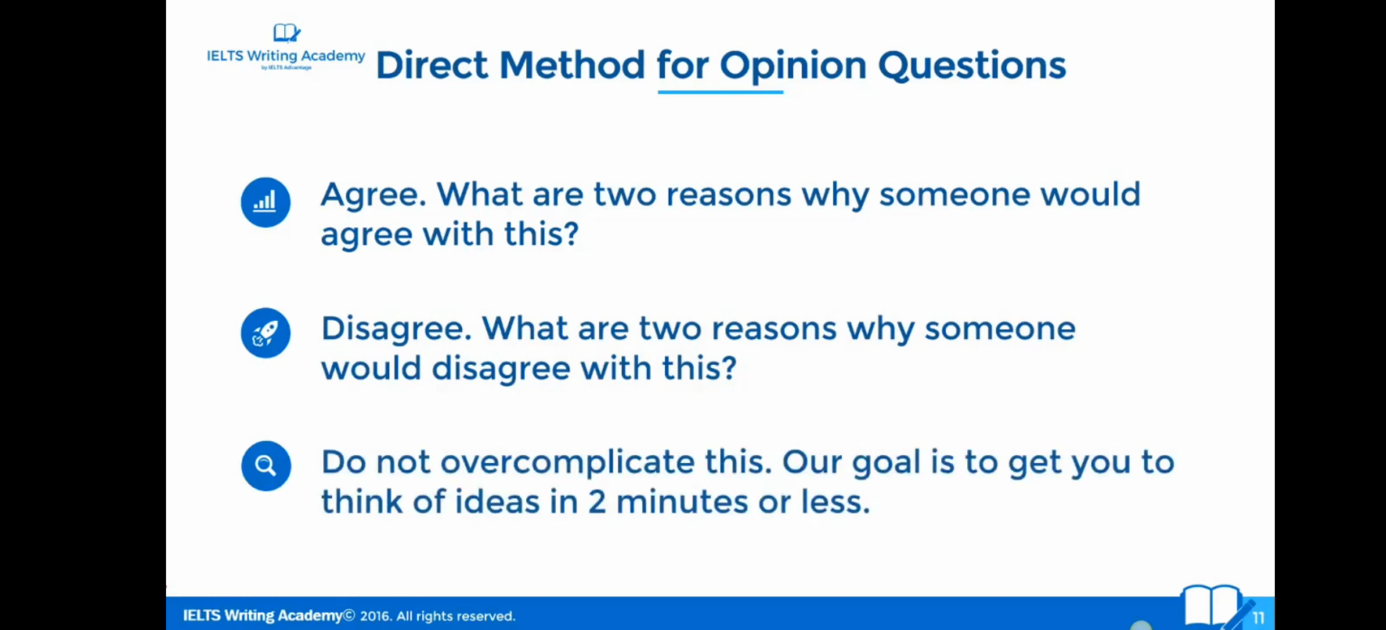Okay? Do not overcomplicate this, all right? Our goal is to get you to think of ideas in 2 minutes or less. Most of my VIP students, because I've taught them this and because I get them to practice it so much, can think of ideas in 30 seconds or 1 minute, okay? My goal is to get you to think of good, relevant, specific ideas in 2 minutes or less. Like, don't overcomplicate this. So when I show this method to students, often people don't understand it because it is so simple. It is so obvious. And students are just like, oh, it should be more complicated than this.